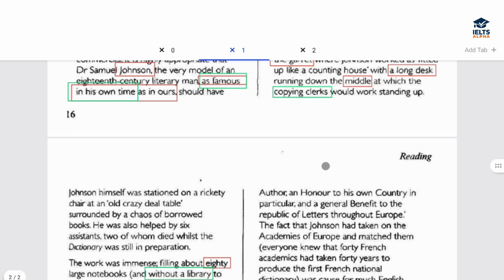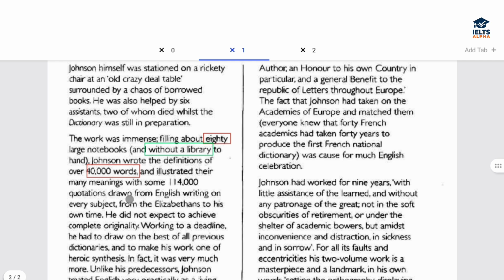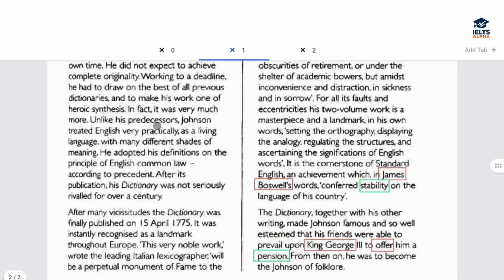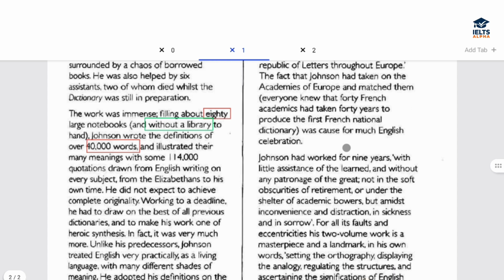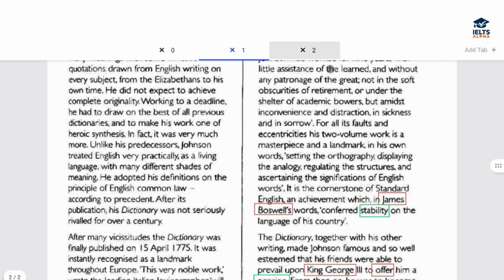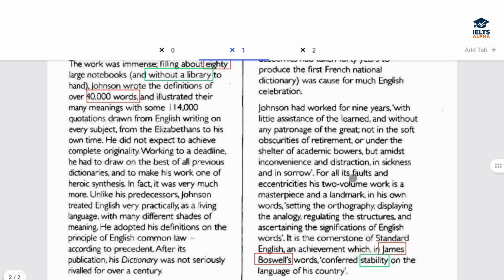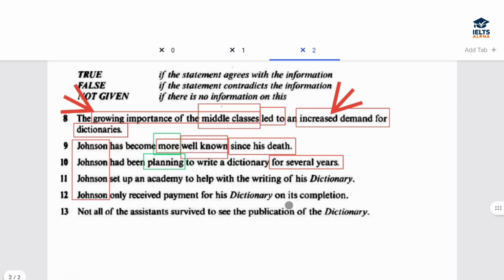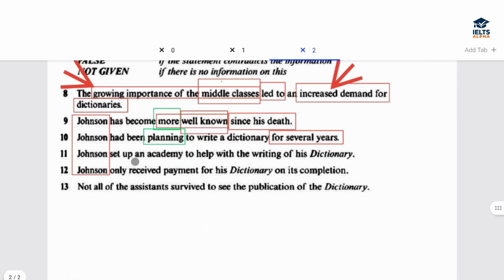So, up until here, we haven't read anything about whether he planned or not, right? And moving further, we are moving towards the conclusion of the passage. And even after this, they haven't mentioned anything about planning in all of the passage. So the answer is not given. This vital information is absent. All right, so the answer is not given. Okay, moving to question number 11 now.